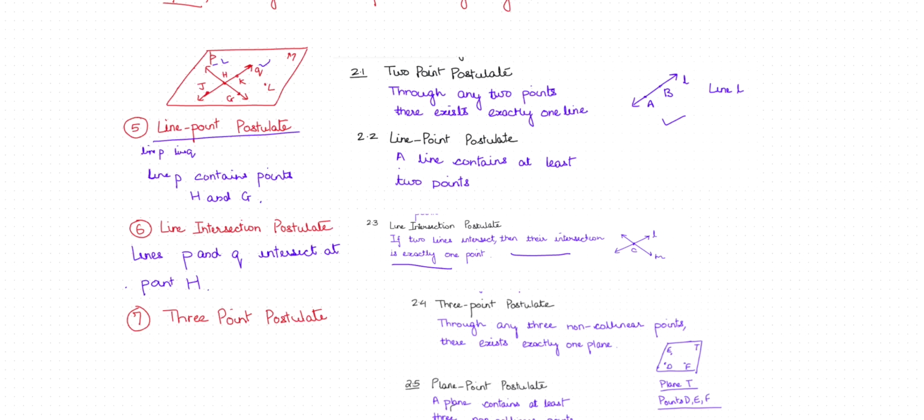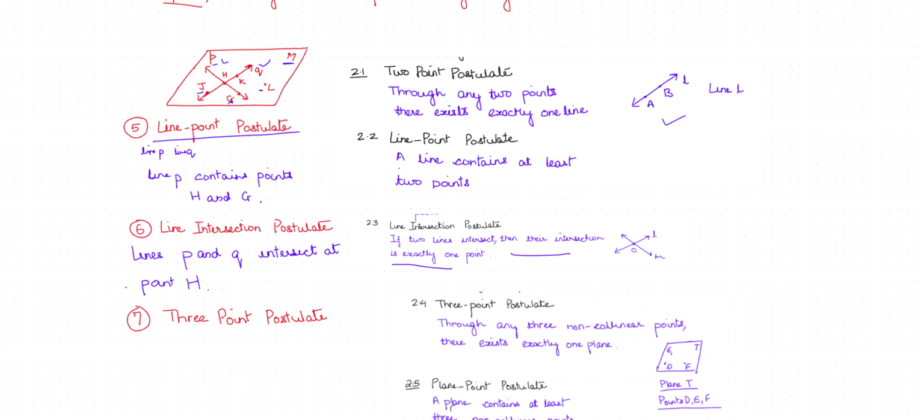So we can give an example: point J, which is here, G, and L. We cannot name points which are collinear because then it may form a line. So these are non-collinear points J, G, and L, and there is one plane which is M.